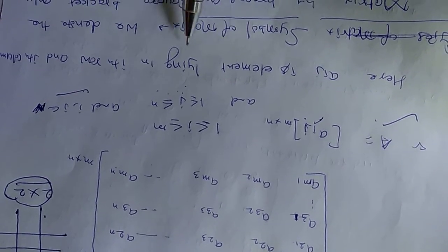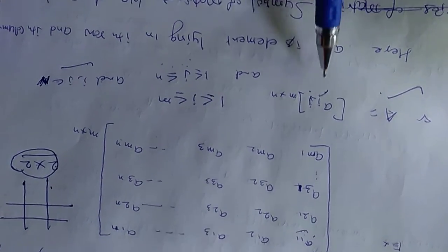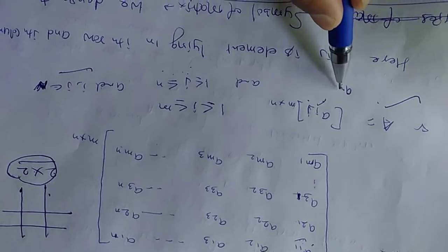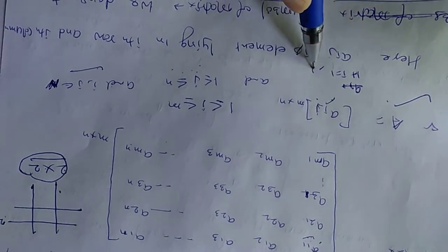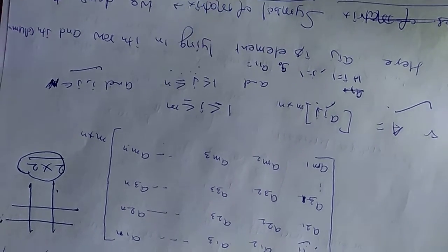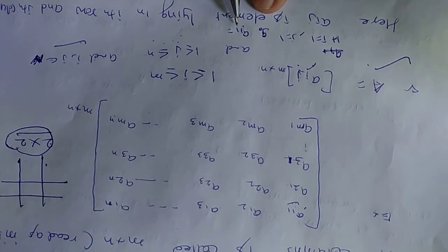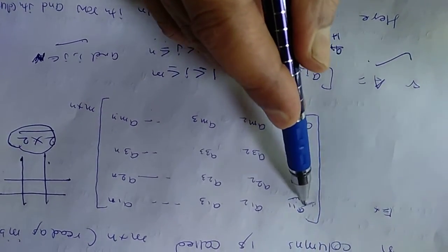Here aij is an element. Already I told you that aij is, suppose you are putting i equal to 1 and j equal to 1, so a11. Where is a11? This one is for row and this one is for column. The first row and the first column, this element is known as a11.